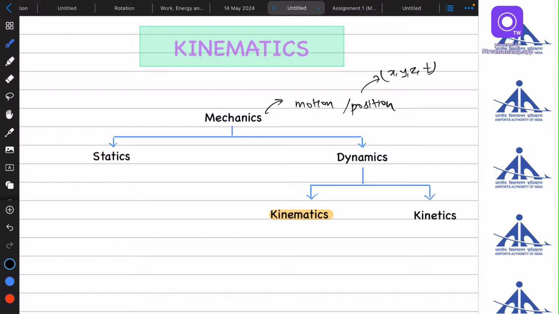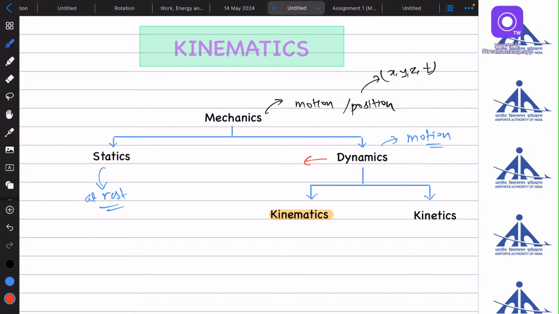So mechanics is a branch of physics which deals with the motion and the position of a body or an object with respect to space. XYZ is space and time t. Further, mechanics has two sections. One is the static part, another one is the dynamic part. So what is statics? The name confirms that when a body is at rest and we study its motion or position or anything related to physics, it will be termed in the statics part. And when the body is in motion, it will be termed in the dynamics part.